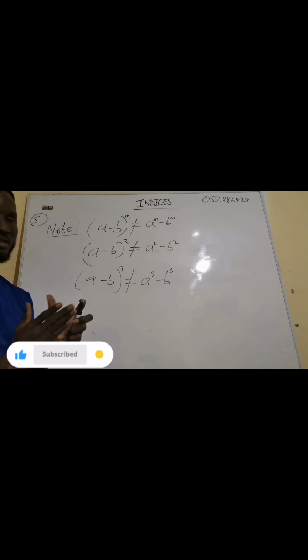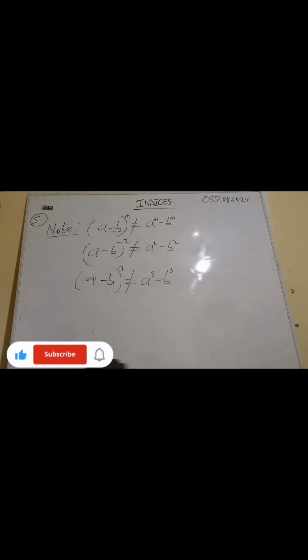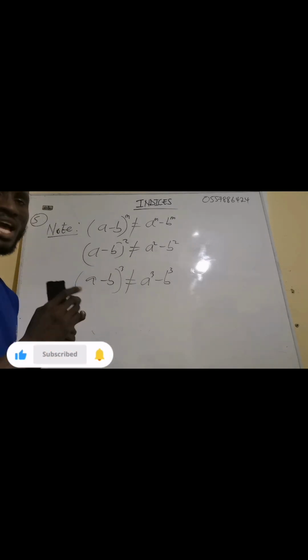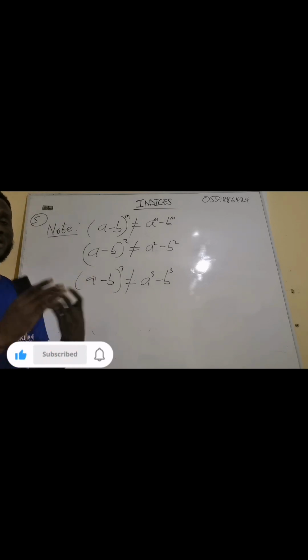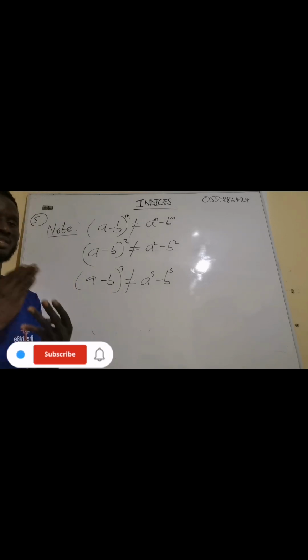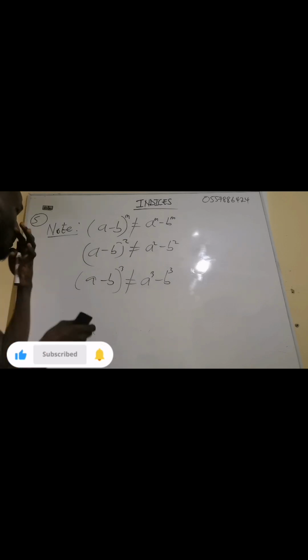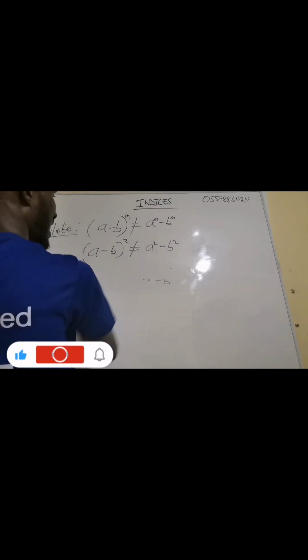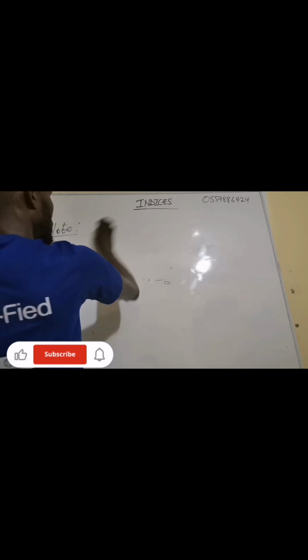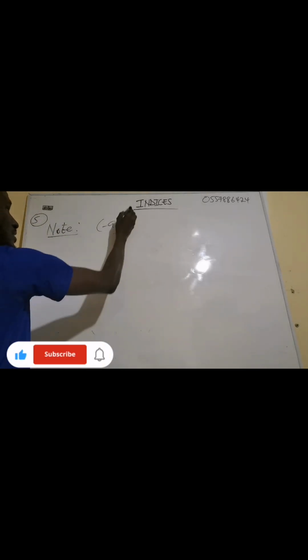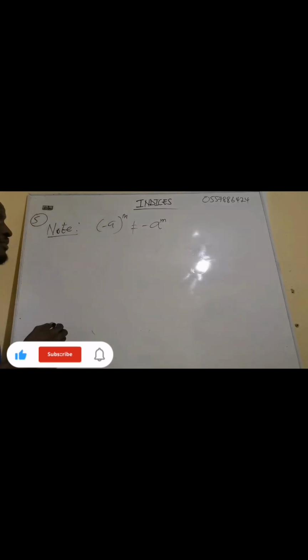Yes. Now let me explain this one to you. Now you see, sometimes the base will be negative, sometimes the base will be positive. I am talking about the base, not the exponent. So note this one too. We can have something like (negative a) exponent m. Now this one is very tricky. The answer is not the same as a exponent m. This answer is very, very wrong.